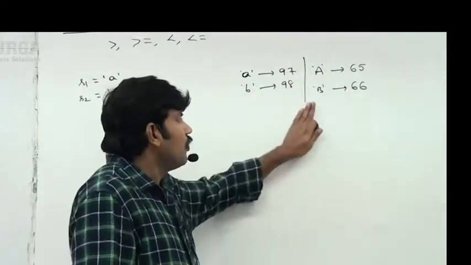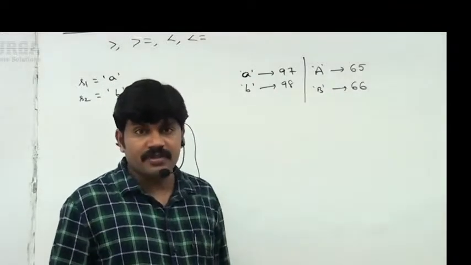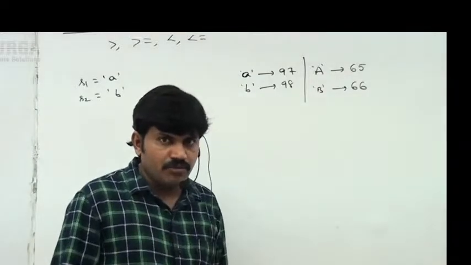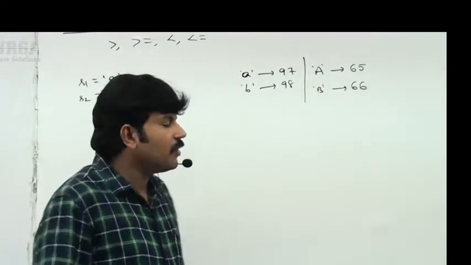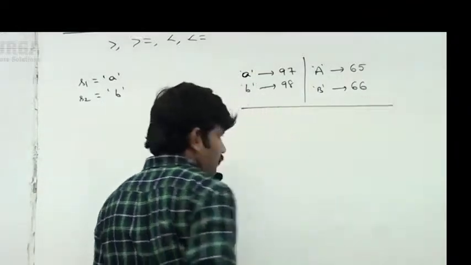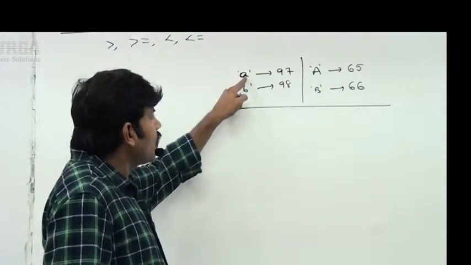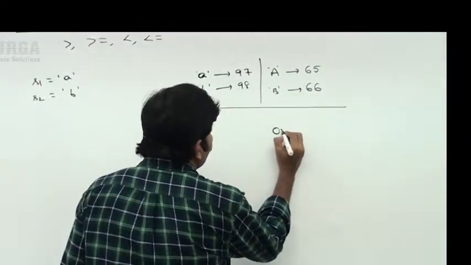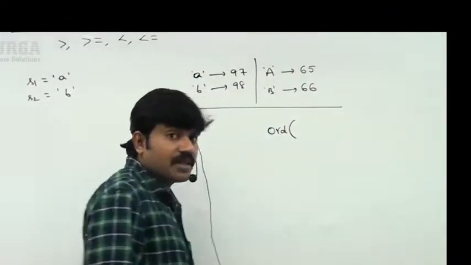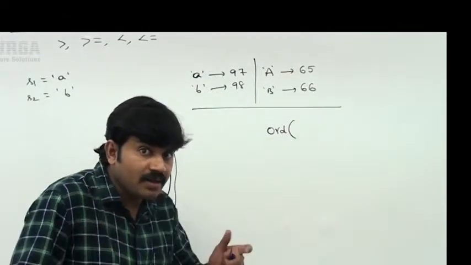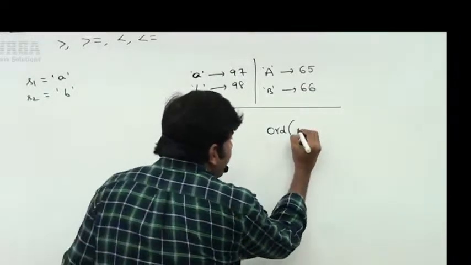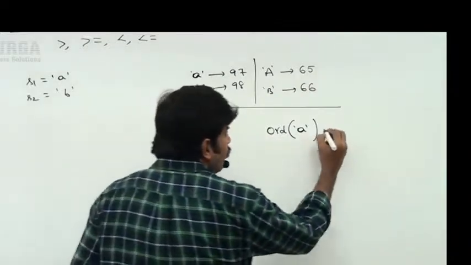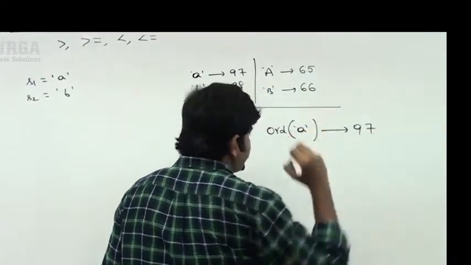Sir, I don't know the Unicode value of a character. How can you find it? I don't know which character is related to a given Unicode. What is the way? Very simple. First observe this one before going to the example. I want to know the Unicode value of A. Very simple, sir. You have to take the ord function. What is the function name? ord, ordinal value. ord of 'a', you are going to get 97.